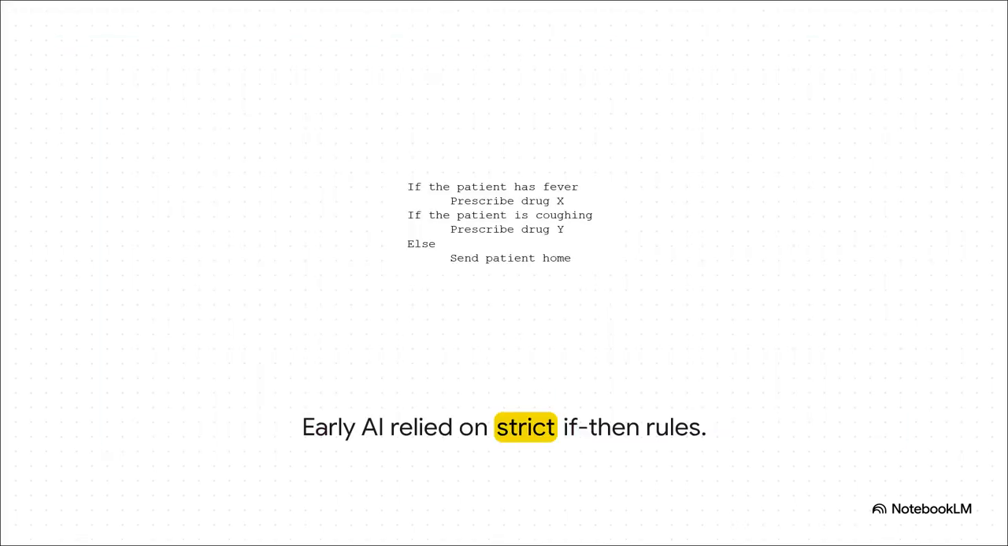Early symbolic AI was built on super simple, hard-coded if-then rules. Imagine a medical program that says if the patient has a fever, prescribe drug X. If they're coughing, prescribe drug Y. Now, that is highly effective in a totally constrained environment. But, as you can probably guess, it struggles big time the second you introduce massive, unpredictable real-world variables.